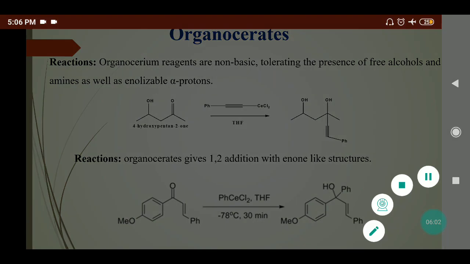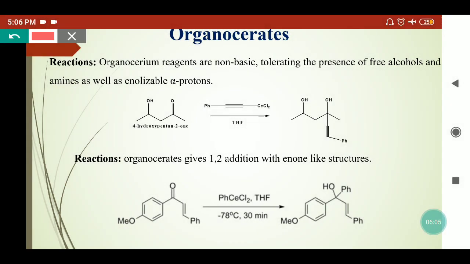The best benefit of organocerium compounds is that they are weakly basic or non-basic, but have high nucleophilicity. So they can selectively add on the carbonyl group even in the presence of different functional moieties like alcohols, amines, etc., because they do not abstract the proton and avoid side reactions like enolization, acid-base reaction, reduction and so on. Whereas if we use organolithium or Grignard reagents, then acid-base reaction and reduction are side or competitive reactions, so our product yield can be decreased. So this is a benefit of the organocerium compounds.